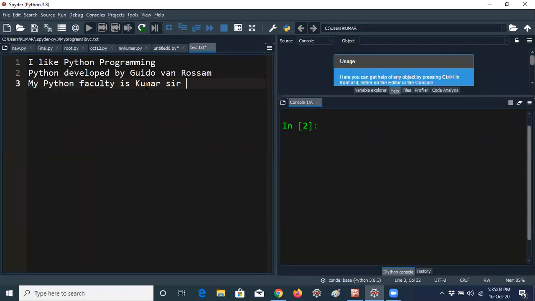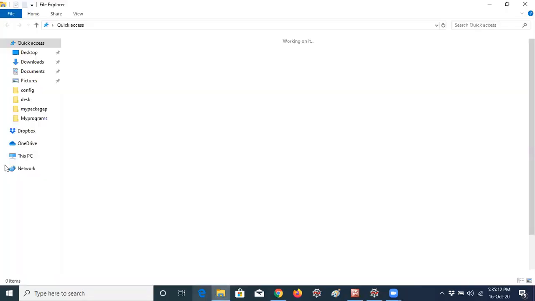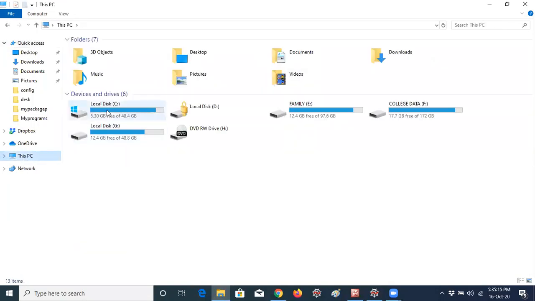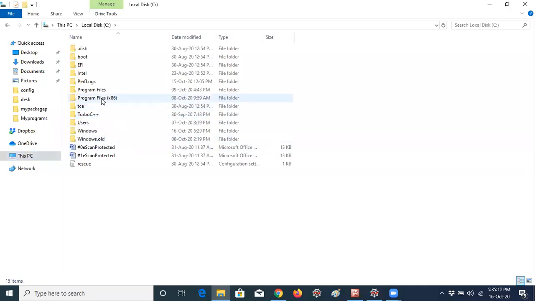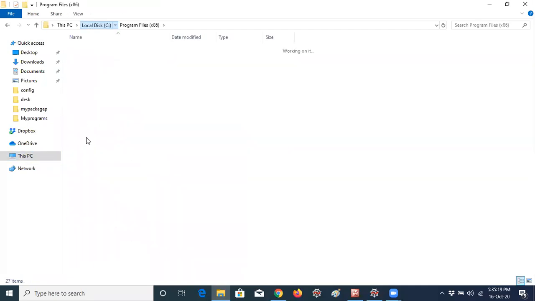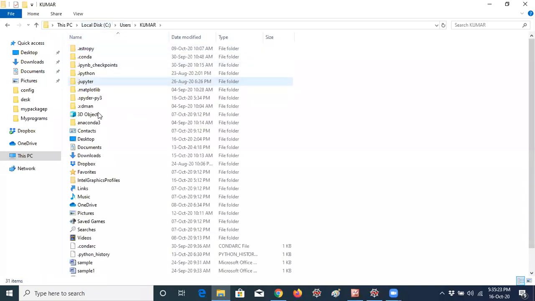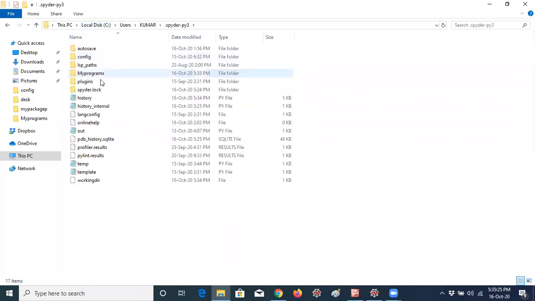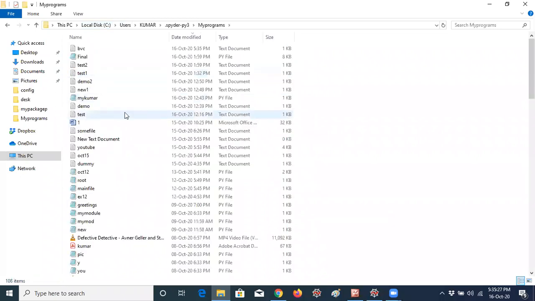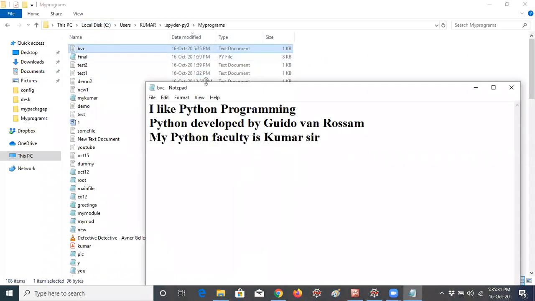Okay, so I am writing the document in a text file. You can also write the text file using the Spyder editor. That's not a problem at all. Once we will check whether it was created or not. So the bvc.txt file is created. You can see at 5:35 it was created.